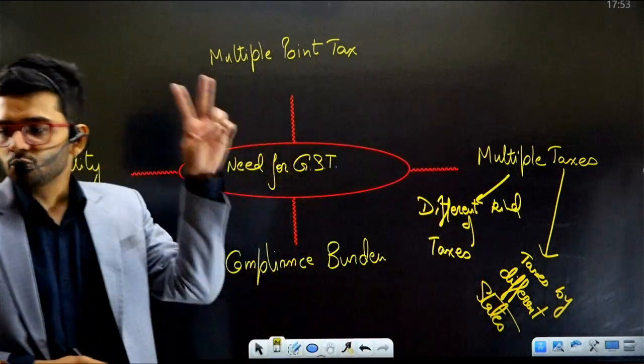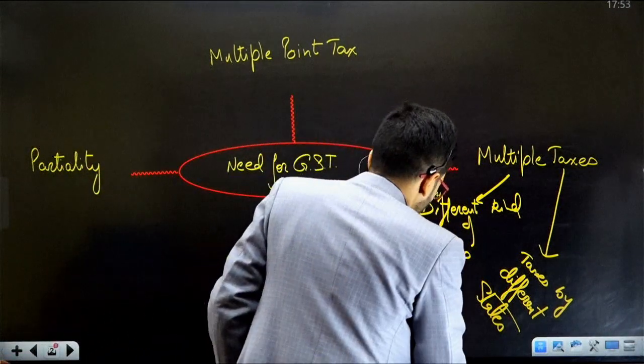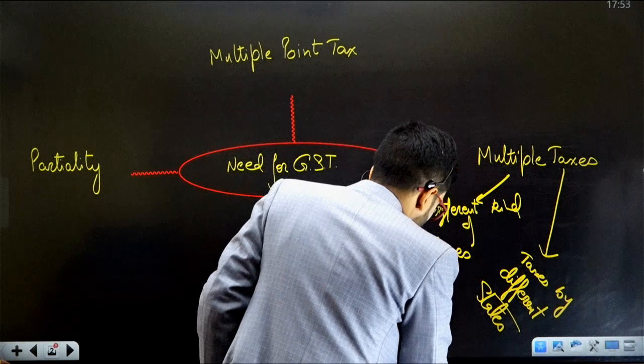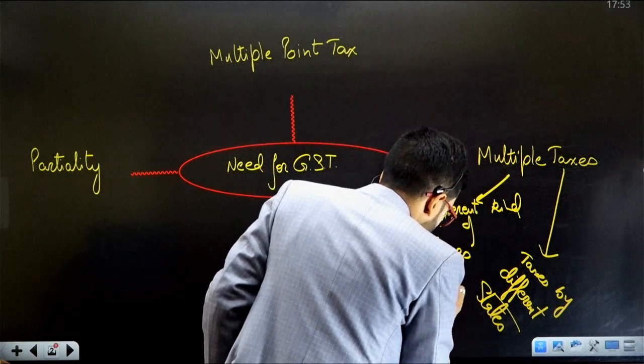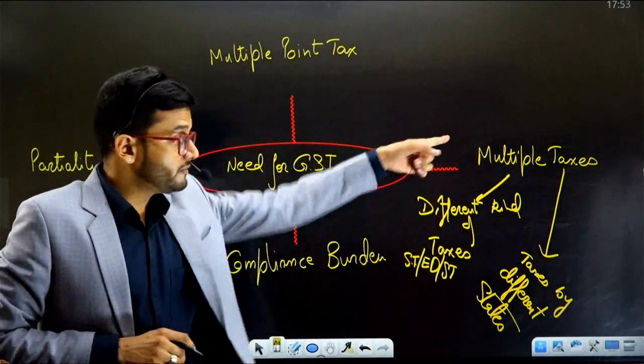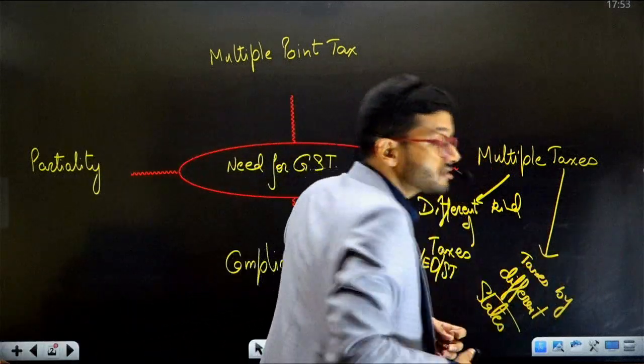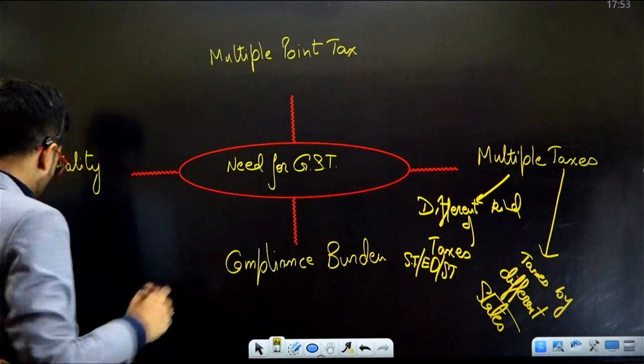There were multiple taxes in two respects. One, different kinds of taxes like service tax, excise duty, sales tax, etc. Okay, there were different kinds of taxes which were there on this transaction. Secondly, there were taxes by different states. So what is this taxes by different states?